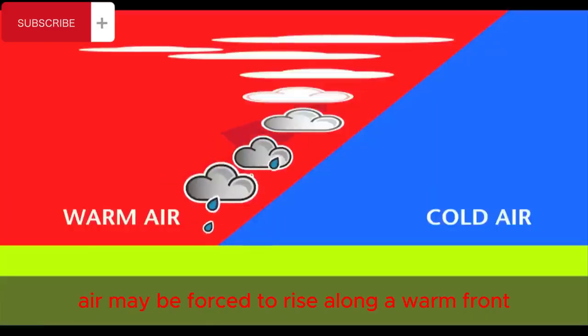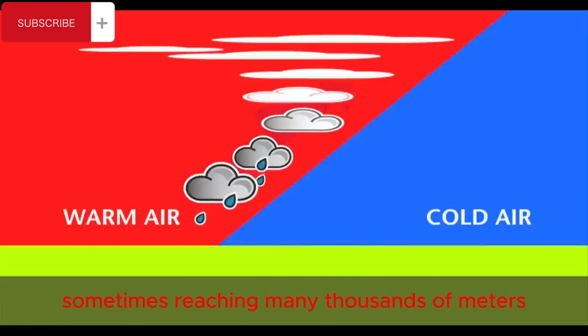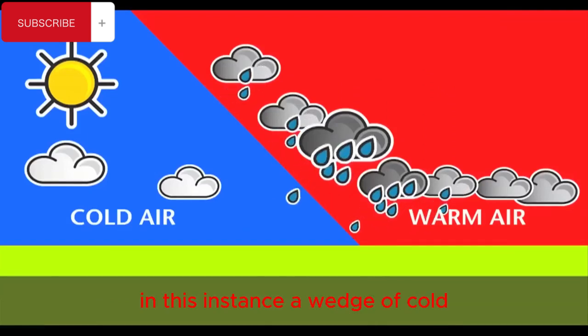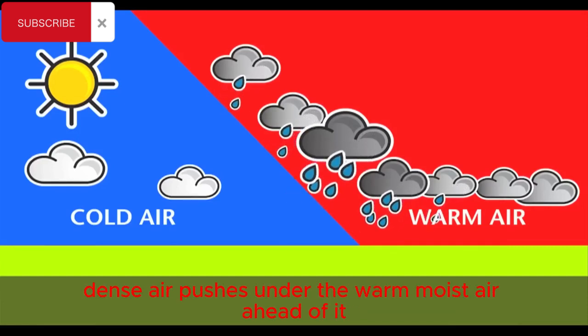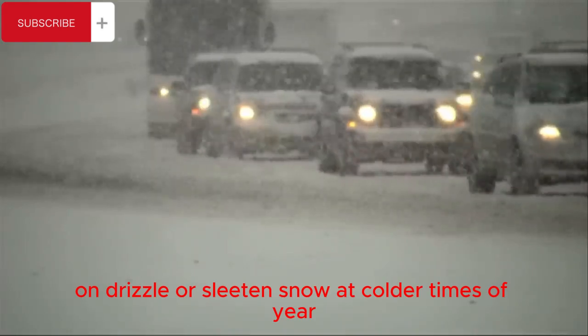Air may be forced to rise along a warm front, and as it cools, deep layers of clouds can develop, sometimes reaching many thousands of metres all the way down to ground level. Air may also be forced to rise as a cold front approaches. In this instance, a wedge of cold, dense air pushes under the warm, moist air ahead of it, lifting it. Weather fronts tend to bring generally cloudy skies with relatively long spells of rain or drizzle, or sleet and snow at colder times of year.